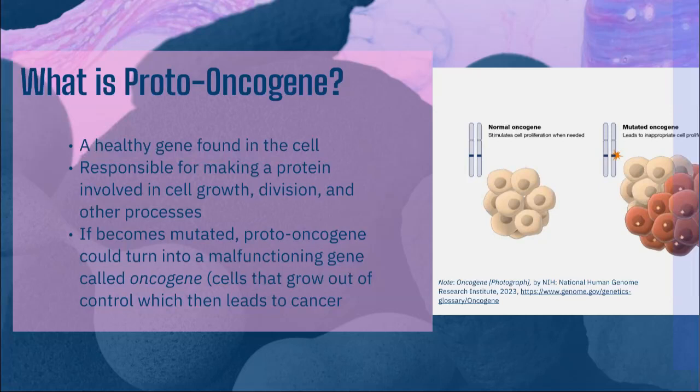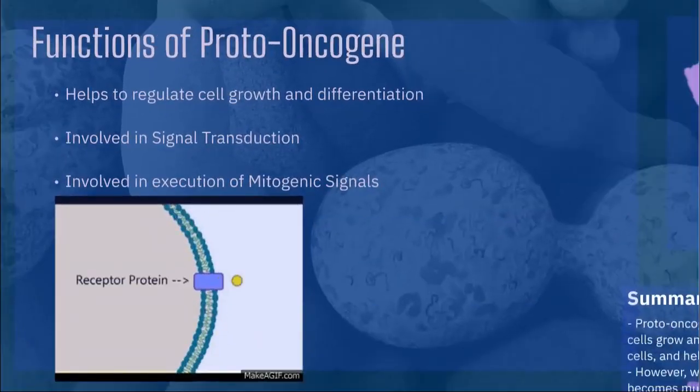Now, what are the functions of proto-oncogenes? The function of proto-oncogenes are there to help cell growth and differentiation. It is also involved in signal transduction, also known as cell signaling, for the transmission of molecular signals from a cell's exterior to interior. There's also involvement in the execution of mitogenic signals, signals that act from the outside of the cell to induce mitosis and cell division.